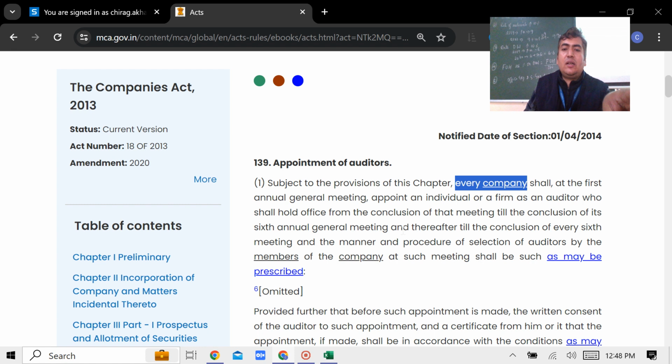So here it is written that the auditor will be appointed from the conclusion of the first general meeting to the conclusion of the 6th AGM. So these provisions are also applicable to government company. So I think this counter has very good substance, a very good point. Every company लिखा है. It is not written that only non-government company. क्या लिखा है भाई? Every company. So why should I not implement these provisions to government company?